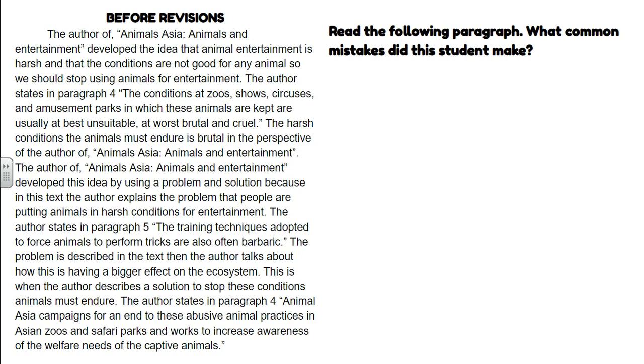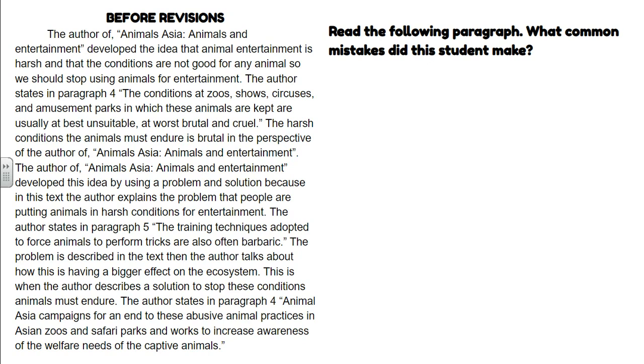The author of Animals Asia, Animals and Entertainment developed this idea by using a problem and solution because in this text, the author explains the problem that people are putting animals in harsh conditions for entertainment. The author states in paragraph 5, the training techniques adopted to force animals to perform tricks are also often barbaric. The problem is described in the text, then the author talks about how this is having a bigger effect on the ecosystem.